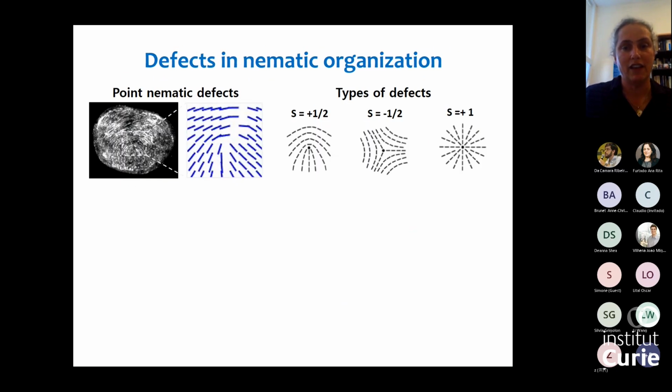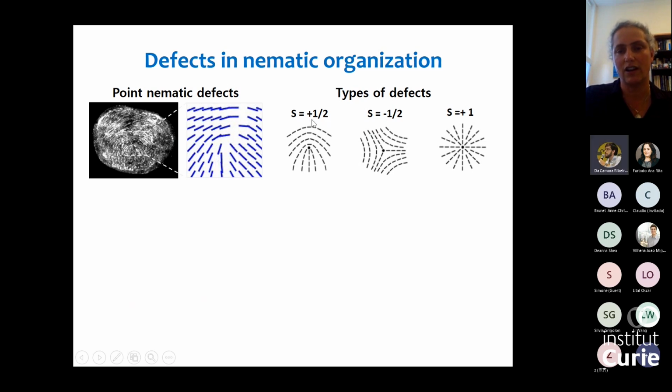Okay, an important part of the nematic organization is the presence of defects. So I've told you that the nematic material tends to orient parallel to itself everywhere, but there can be these defects or points of singularities in the field, as you can see here. So you can see that the actin fibers are parallel everywhere, but there is a point of singularity or defect in this place. And we can actually characterize these defects according to and categorize them into different defect types and